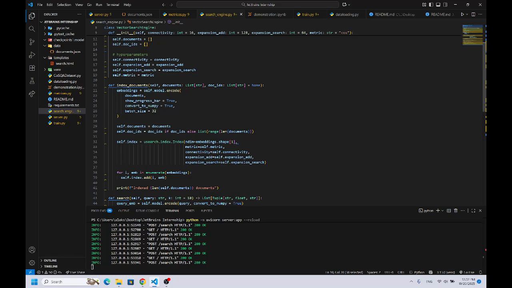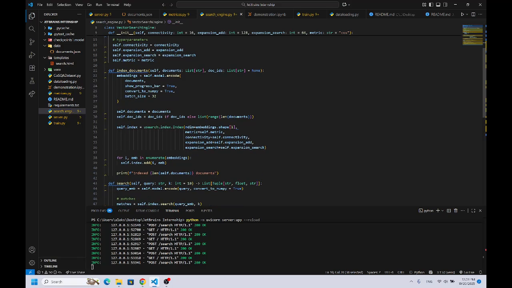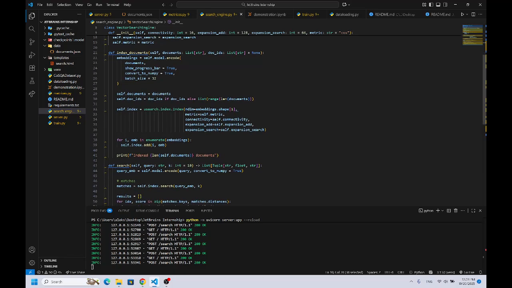The first function is index documents that will take documents with the strings, and it will encode them using the sentence transformers encode function. It will transform these strings into dense vectors that will contain all information like semantic information, meanings, for example, in these documents. After that, it will initialize usearch.index with these hyperparameters that I will explain later.